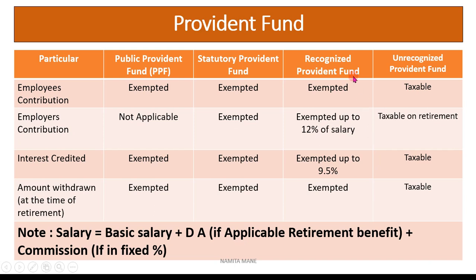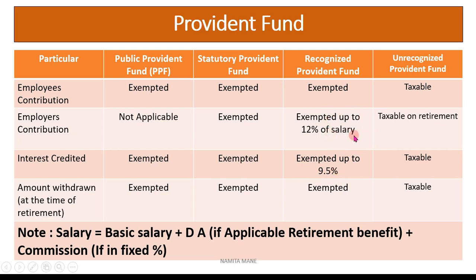Okay, so Recognized Provident Fund is very important to remember. That is, employee's contribution will be exempted up to 12% of salary, and the interest credited will be exempted up to 9.5%.